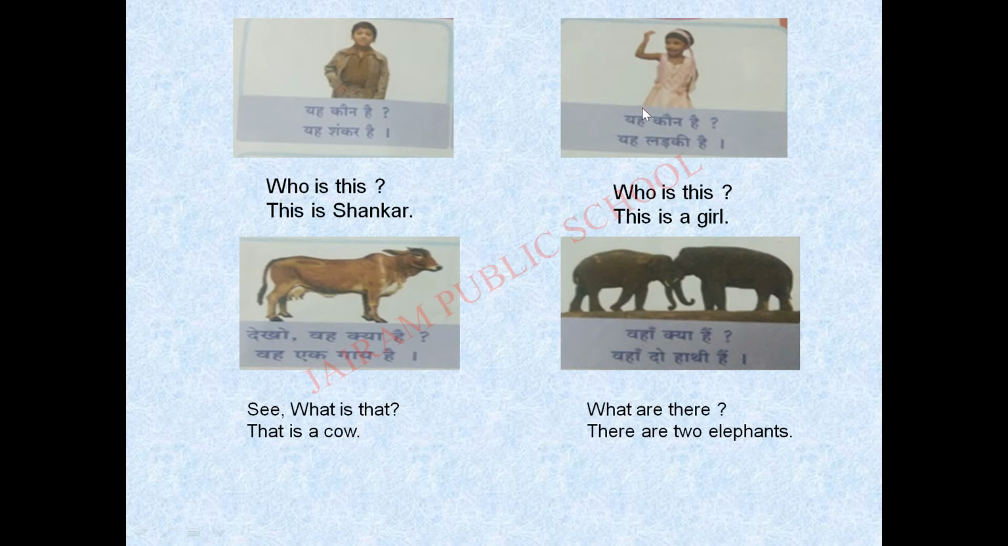So what is in the next picture? This is a picture of a girl, isn't it? So yah kaun hai? Again, who is this? Yah ladki hai. It means what? Ladki means girl. So yah means, already I told you, yah means this, isn't it? So this is a girl. यह लड़की है. Who is this? यह कौन है? यह लड़की है. This is a girl.